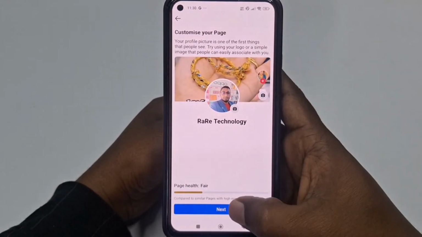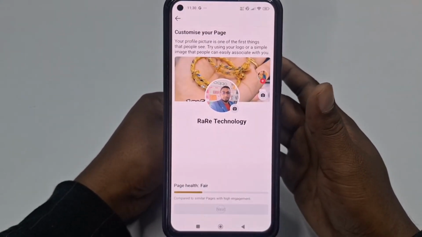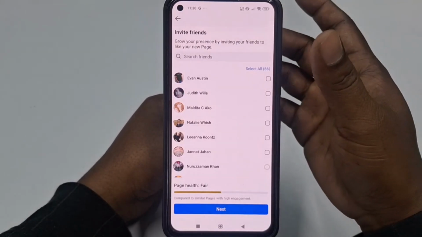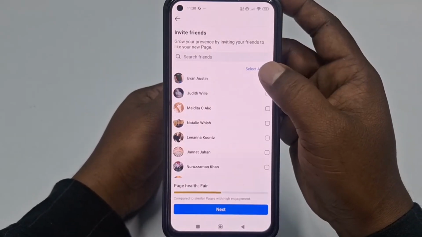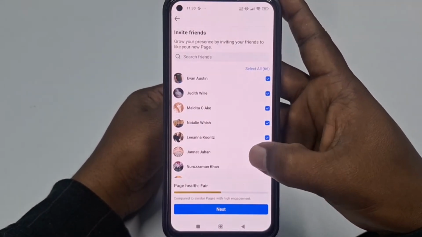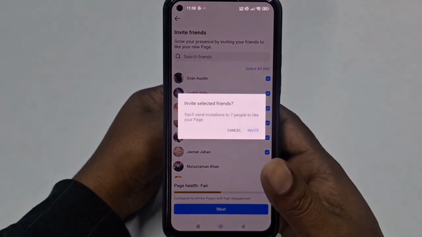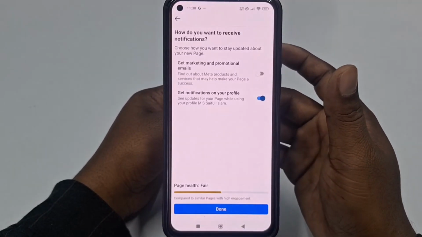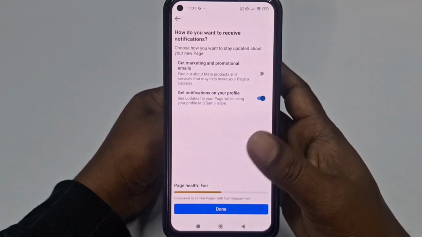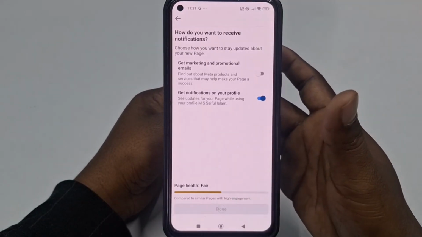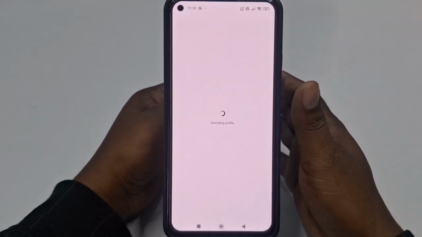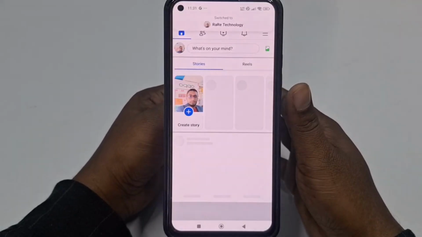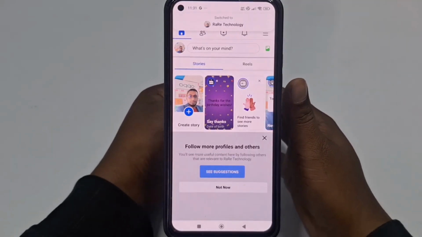After that just click the next option, and right now you can invite some of your friends. Just select and then click the next option, then invite, then click the done option, and your Facebook page is already created.